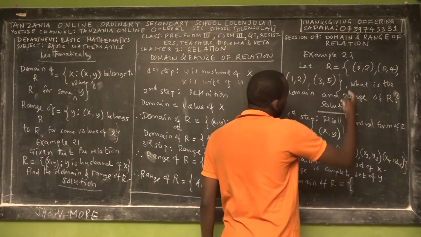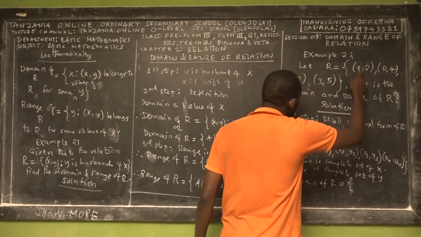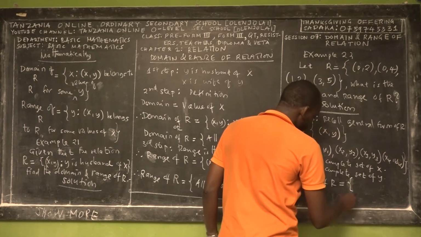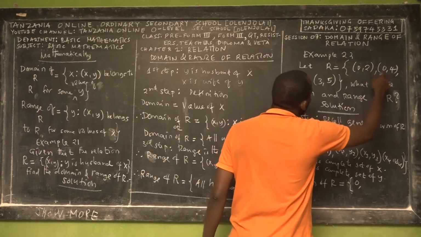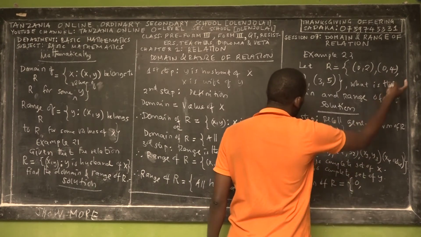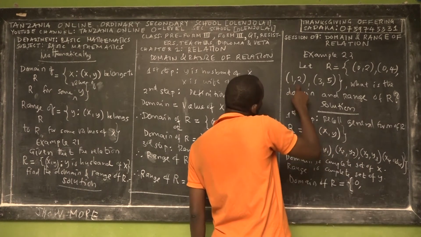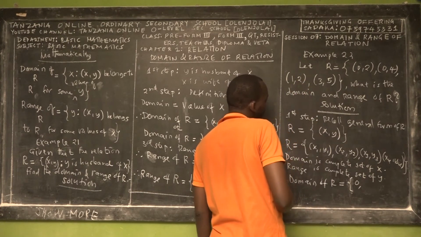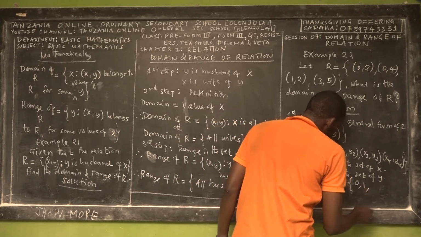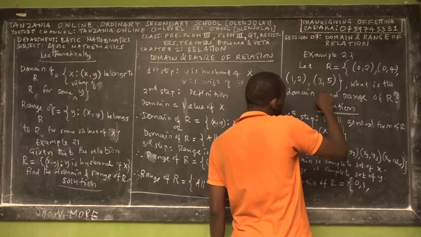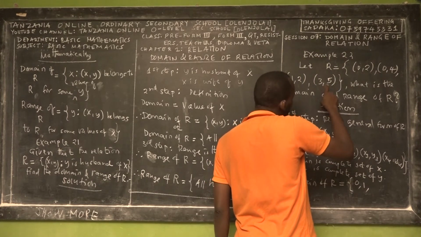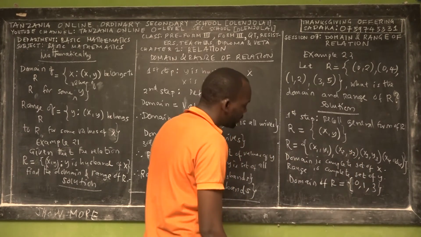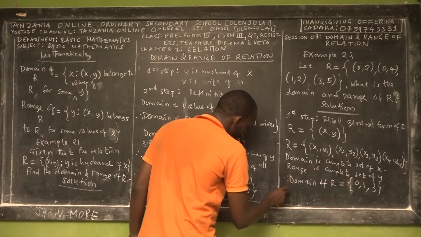So what is the domain of this point, (0, 2)? It is 0. What is the domain of this pair, (0, 4)? It is 0, so we just write it once. What is the domain of (1, 2)? 1 is the value of x, 2 is the value of y. So here it is 1. Then for the last pair, it is 3. That is the domain of R, and that's the response.